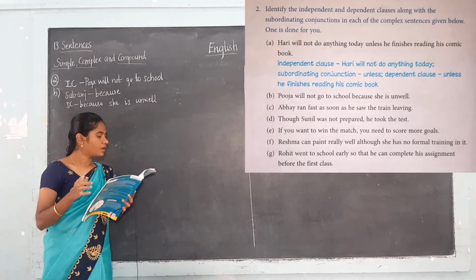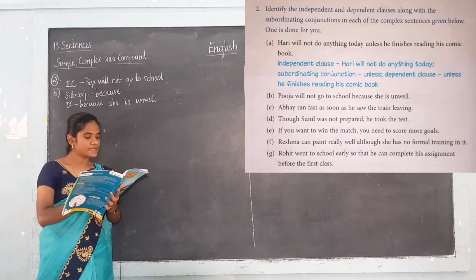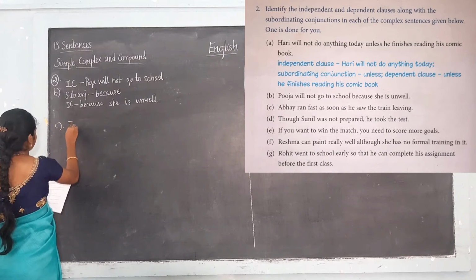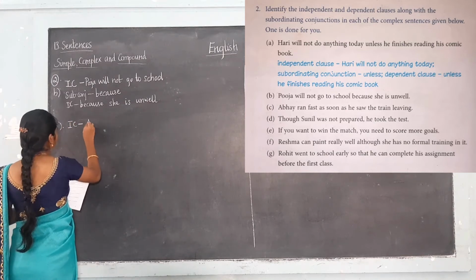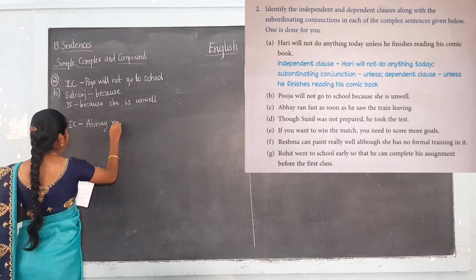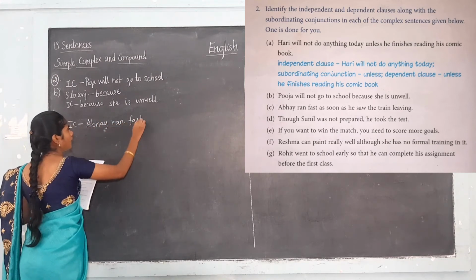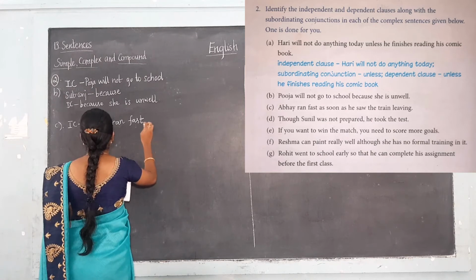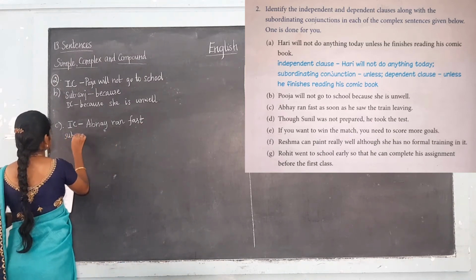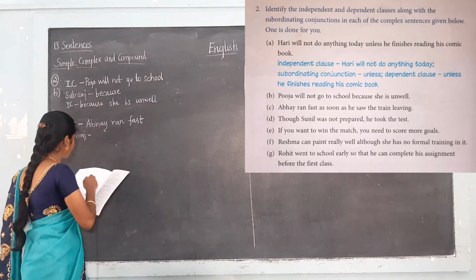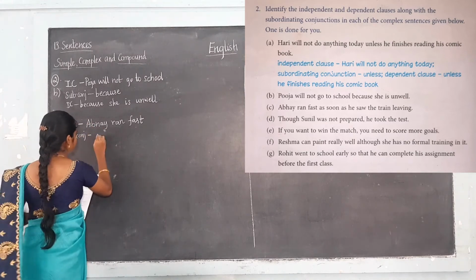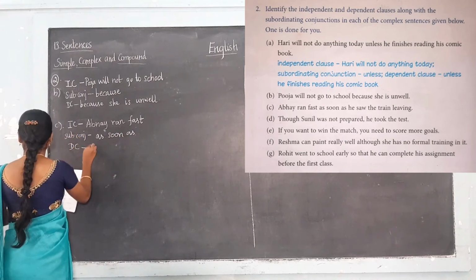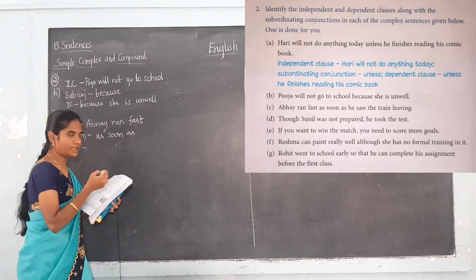Okay. See the next one. Abhinav ran fast as soon as he saw the train leaving. Now we shall write. What is the independent clause here? Abhinav ran fast. And what is the subordinating conjunction here? As soon as. Okay, as soon as is the subordinating conjunction. And what is the dependent clause here?